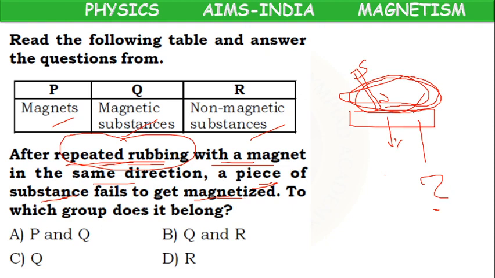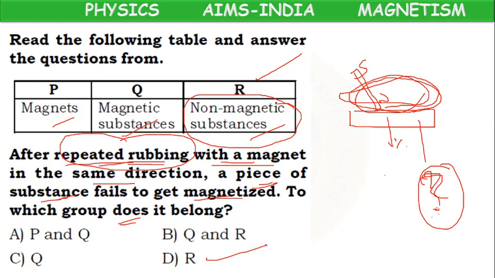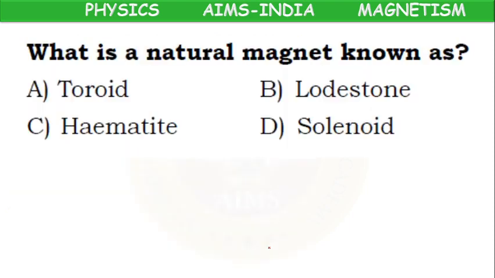To which group does it belong? This is because it is not at all becoming a magnet, meaning it is not affected by the magnet. So what is the answer? Non-magnetic substance. So R group, option D. Only non-magnetic substances cannot become magnets.